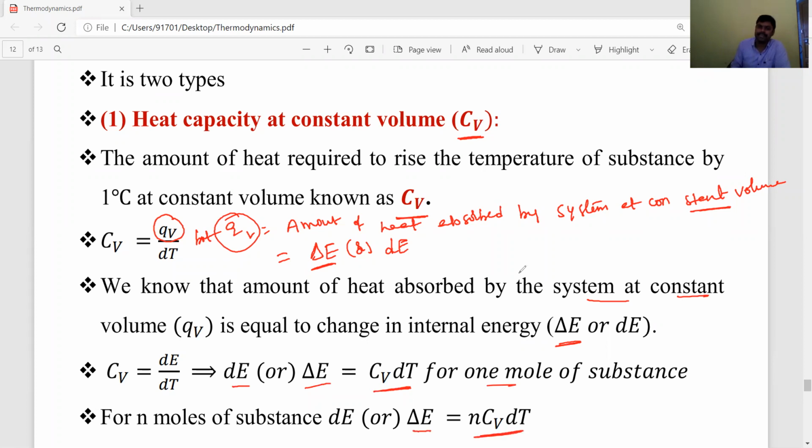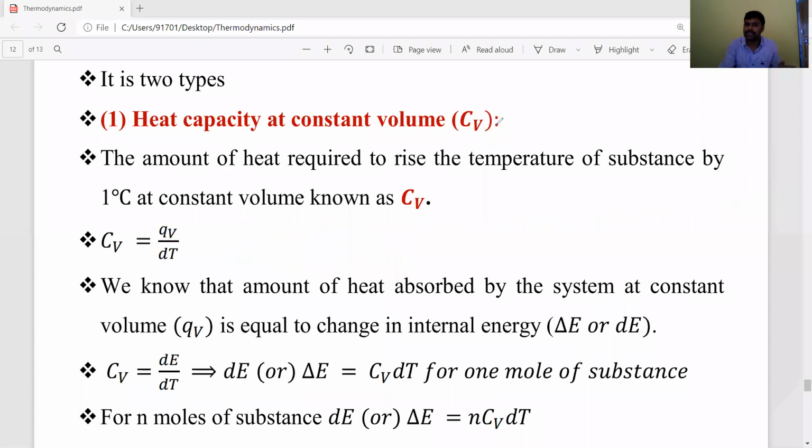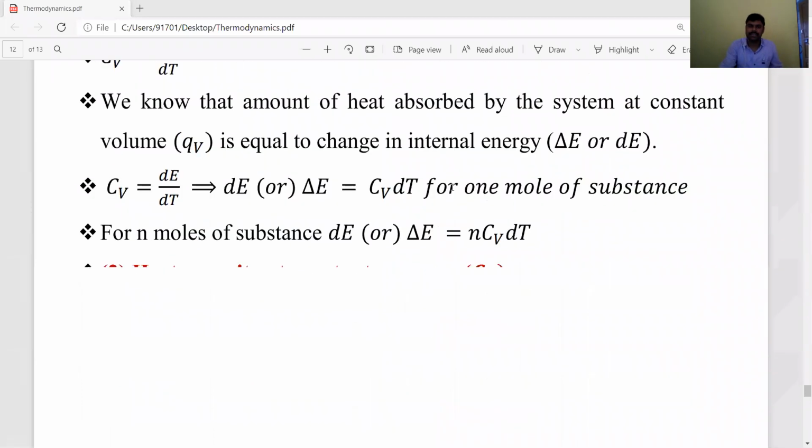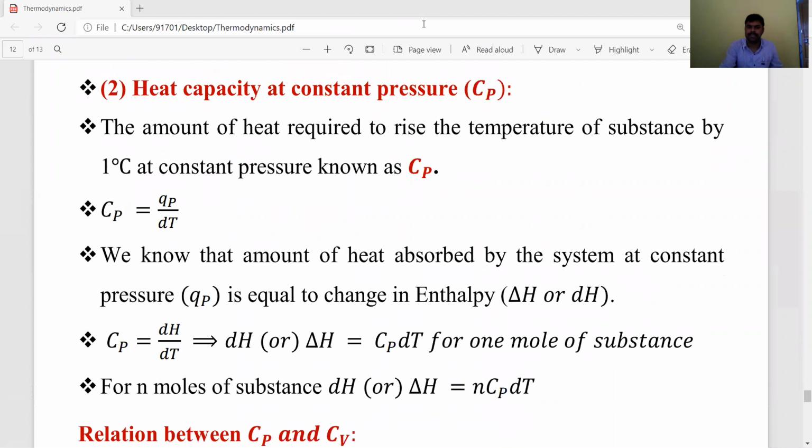In the same way, CP will come. CP means heat capacity at constant pressure, which is related to the enthalpy change. Let's listen: heat capacity at constant pressure. The definition is the same. The amount of heat required to raise the temperature of a substance by 1 degree centigrade at constant pressure is known as CP. So CP is equal to QP by dT,